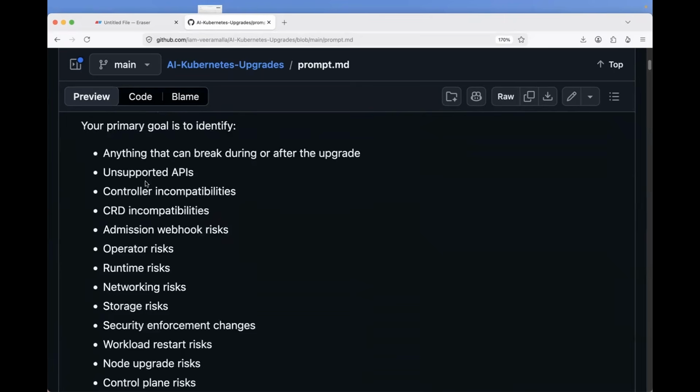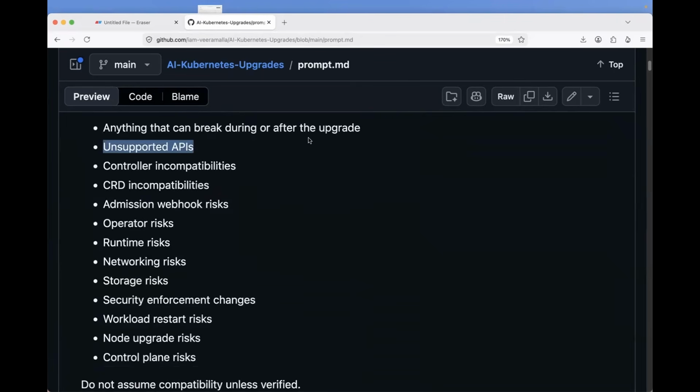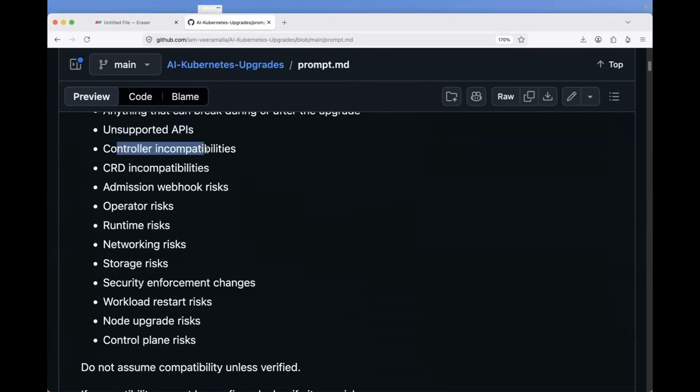Your primary goal is anything that can break during or after the cluster upgrade: unsupported APIs, controller incompatibilities. Basically, let's say you're using Istio. Maybe post upgrade, the version of the Istio that you're using is not compatible because of anything, or it might break.